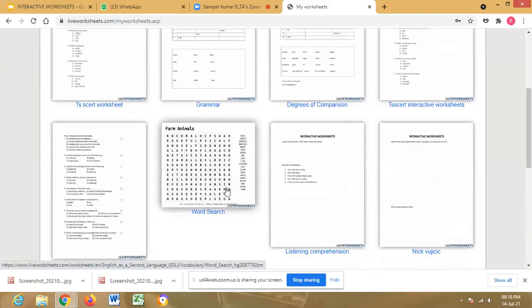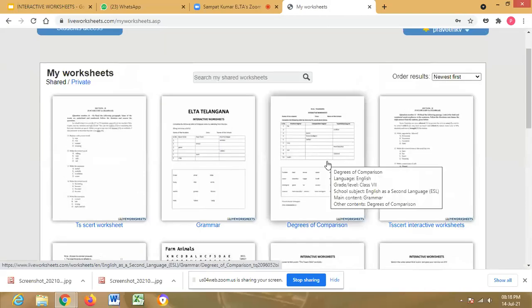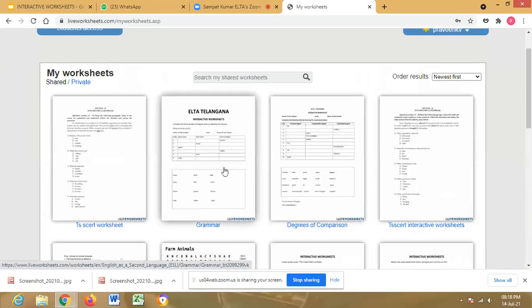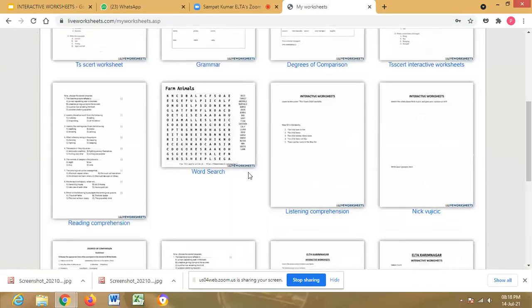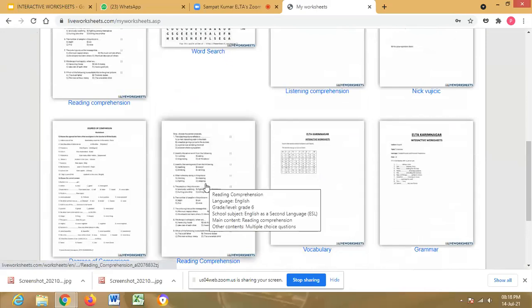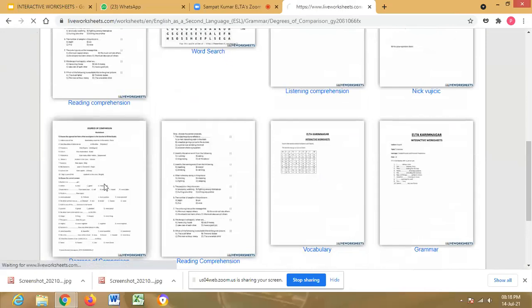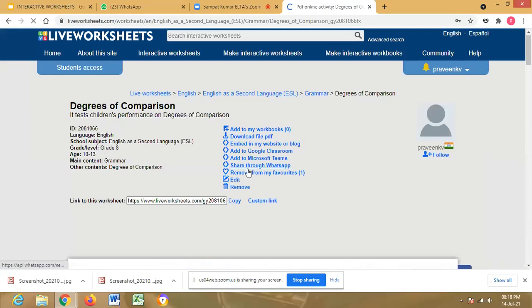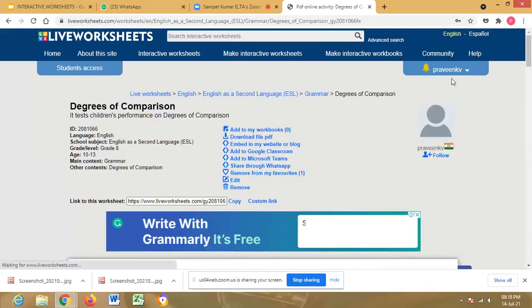This is a word search worksheet, and this is a drag and drop. So which one shall I select? Multiple choice. Okay, this is our degrees of comparison.